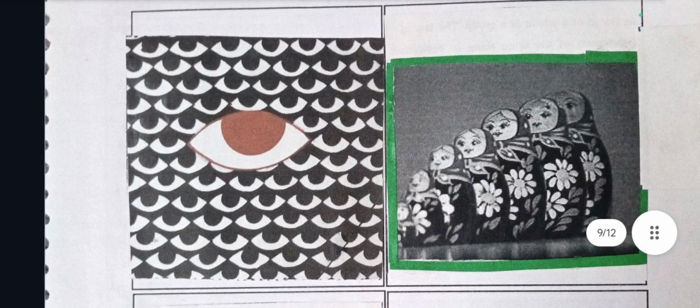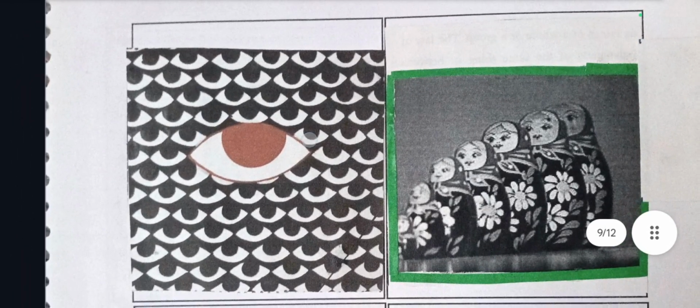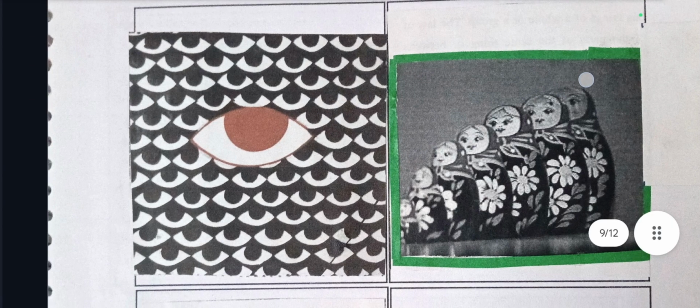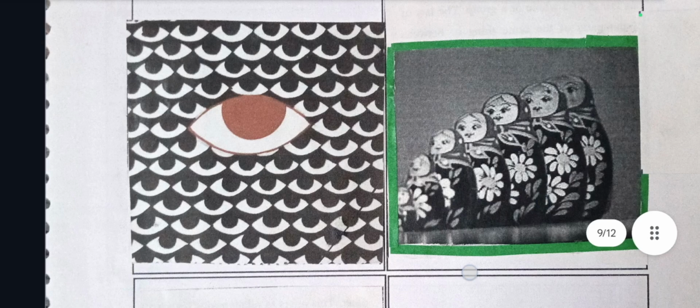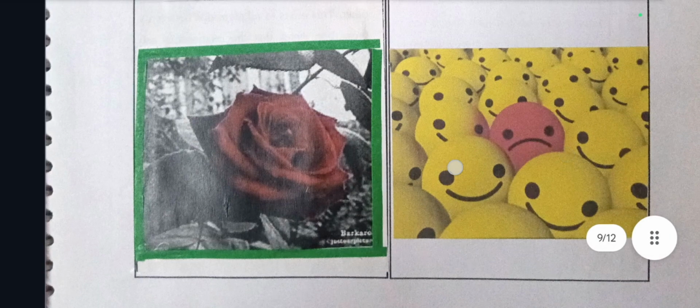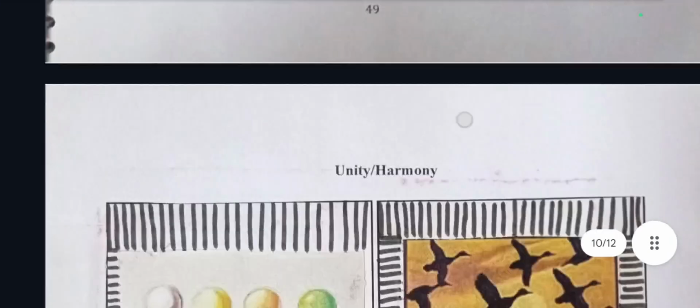This is emphasis. So now you can see the red light. The red eye is emphasizing in here, and in this there is repetition. The red flower, the rose, is emphasizing, and here the red downward smile is also emphasizing.